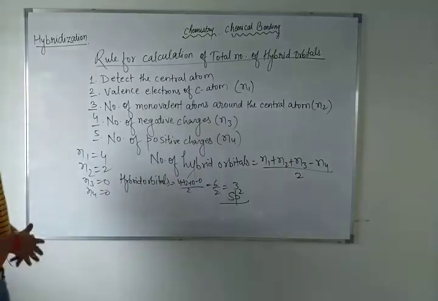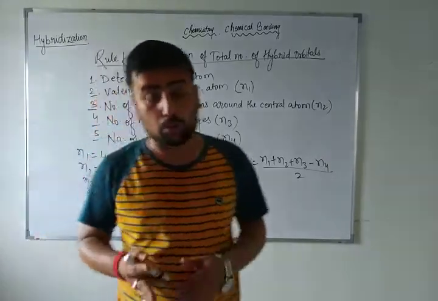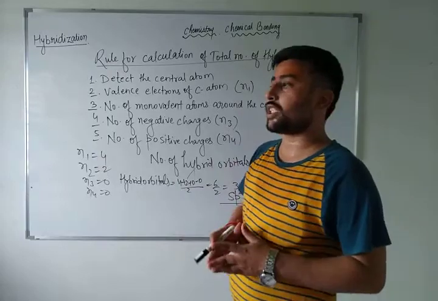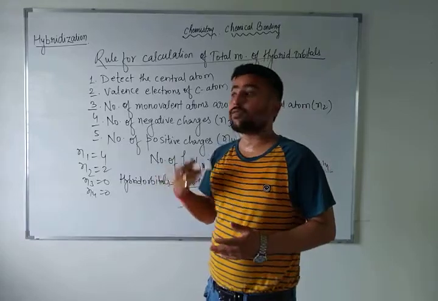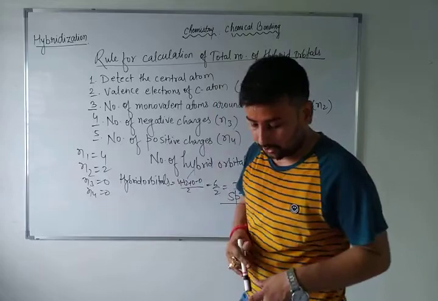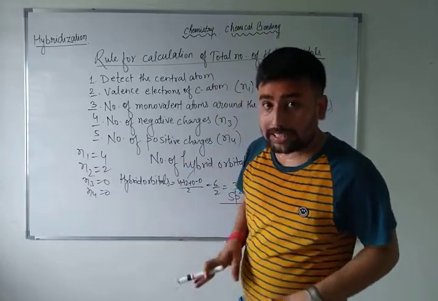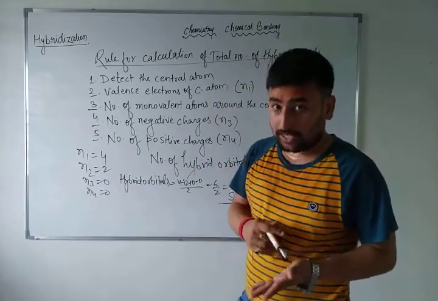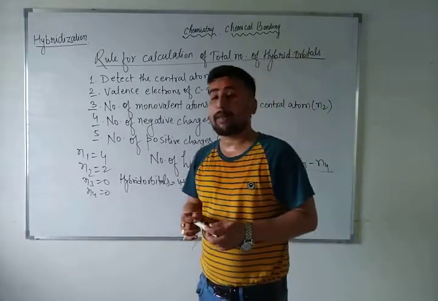hybrid orbitals. And you know very well, if the number of hybrid orbitals is 2, then sp hybridization; if 3, sp2 hybridization; if 4, sp3 also, and dsp2. If the lone pair is maximum, then dsp2, otherwise sp3 hybridization, tetrahedral structure. In sp, linear structure; sp2, triangular planar; sp3, tetrahedral; dsp2, square planar. After that, sp3d, trigonal bipyramidal.